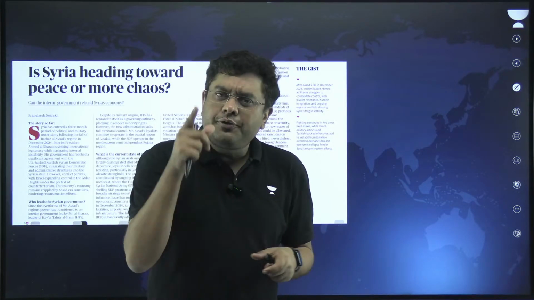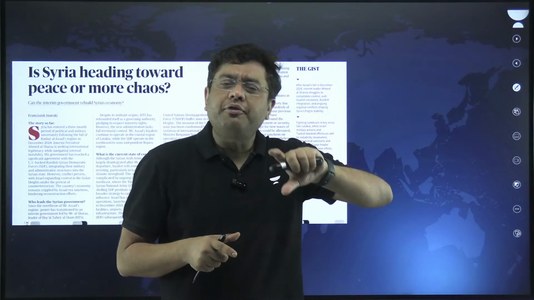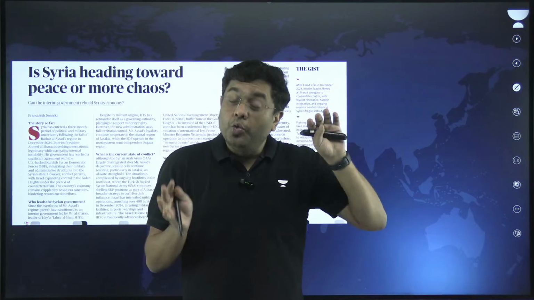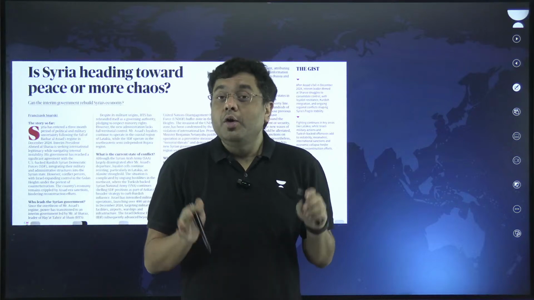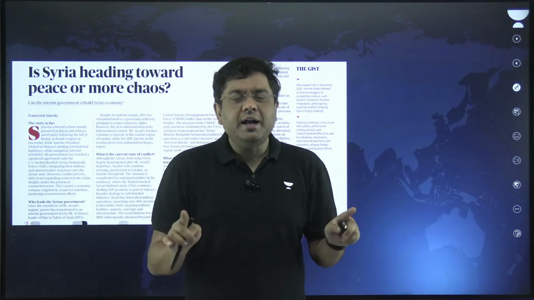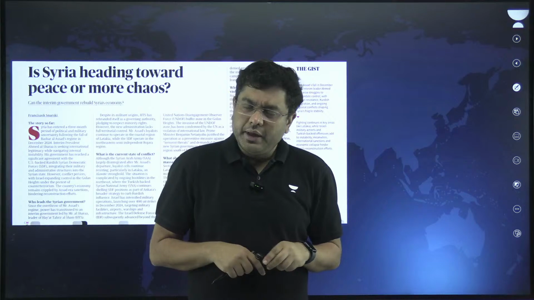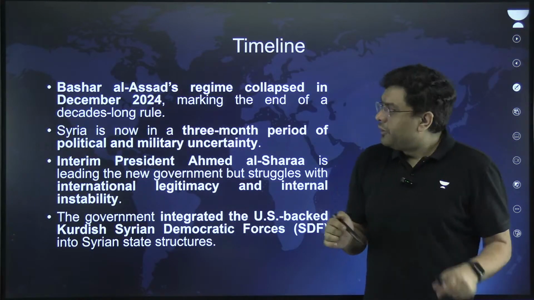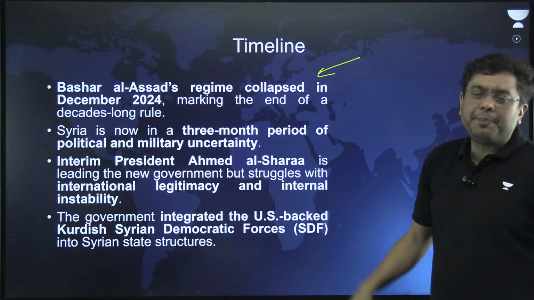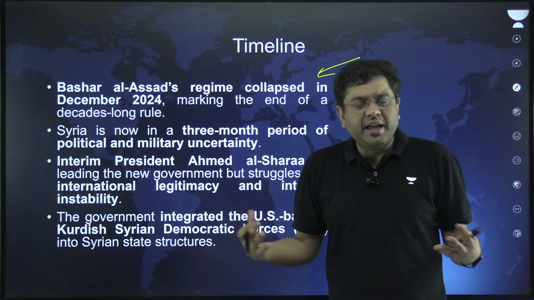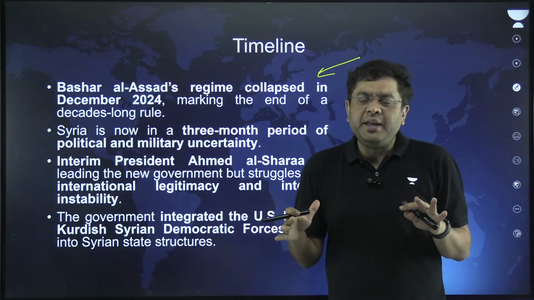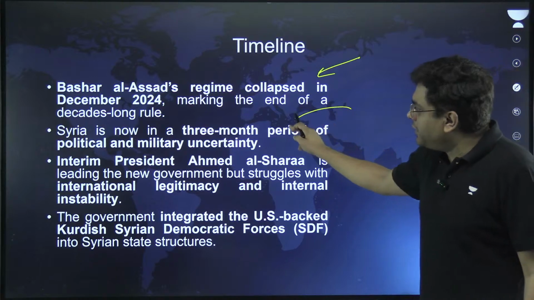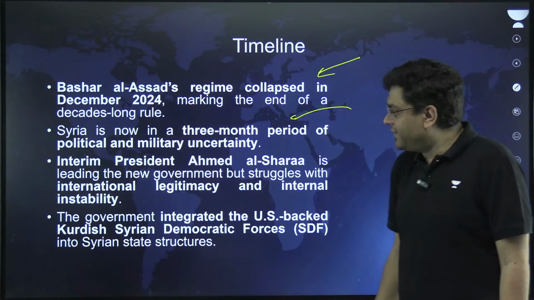So, the next few days are crucial in the drafting of a constitution and the stability of the government. They are crucial in determining whether Syria in the near future will be driven by peace or will again be bordered by conflicts. So when we talk about the region of Syria, this is the brief timeline for all of you. Bashar al-Assad's regime collapsed in December. Bashar al-Assad himself fled and he moved away along with the powerful elites. Now, it is in a 3-month period of political and military uncertainty.